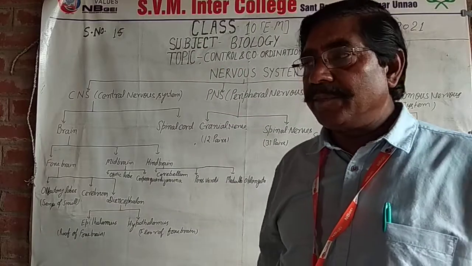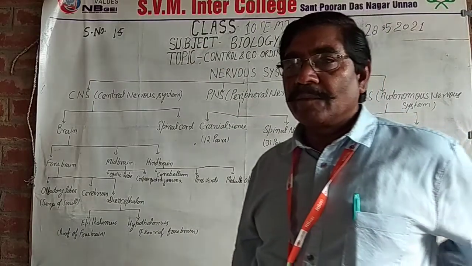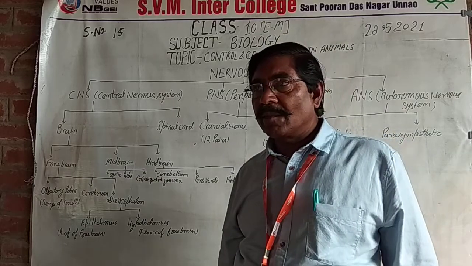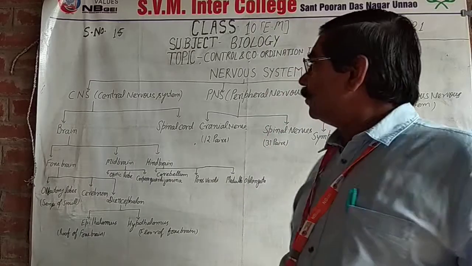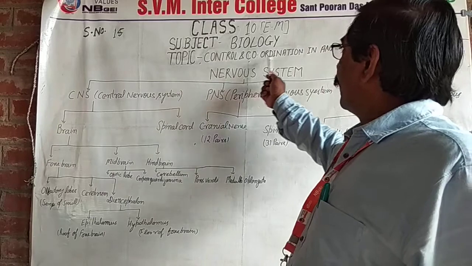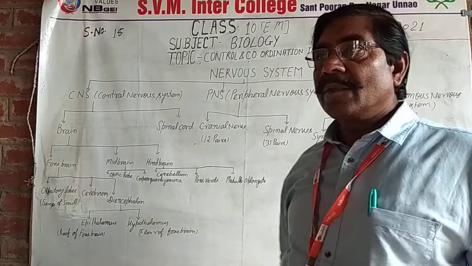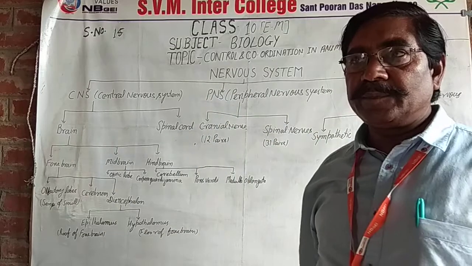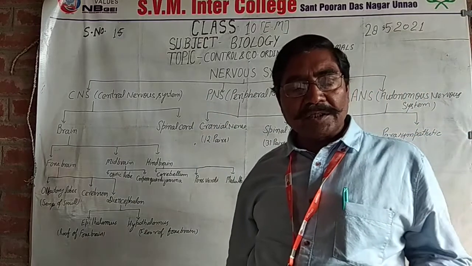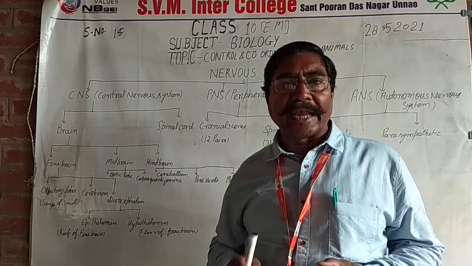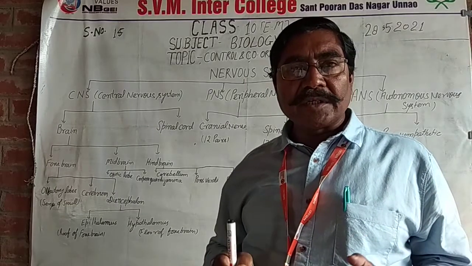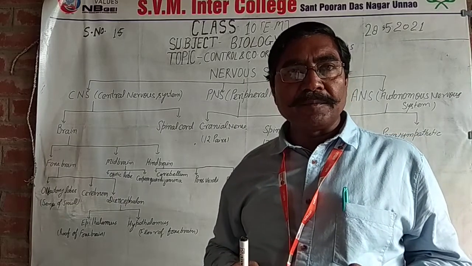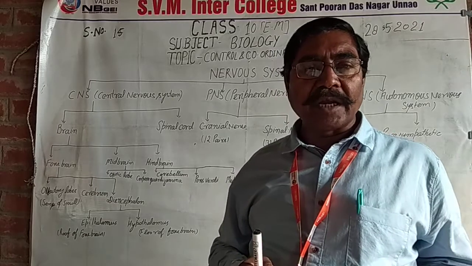Myself Gyanen Singh, class 10, subject biology. Today I teach you the topic control and coordination in animals. In this topic, I teach you the nervous system. Nervous system is made up of nerve cells. Nerve cells are of two types: sensory nerves and motor nerves.